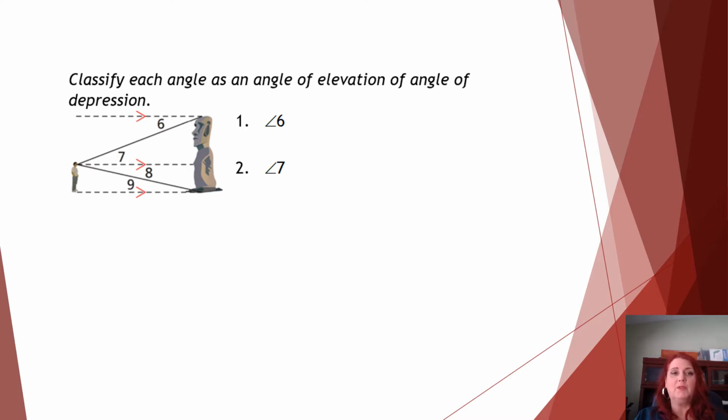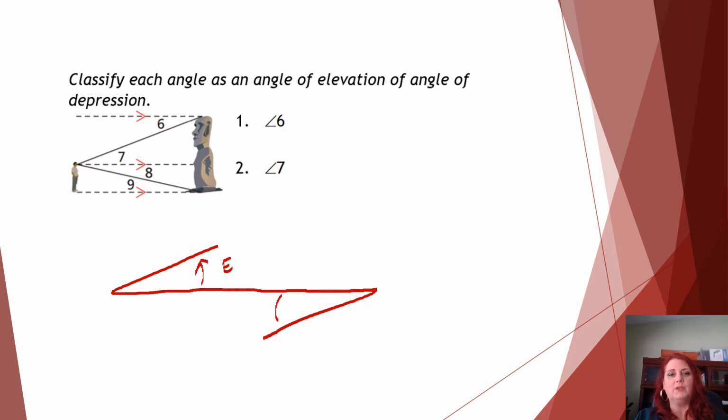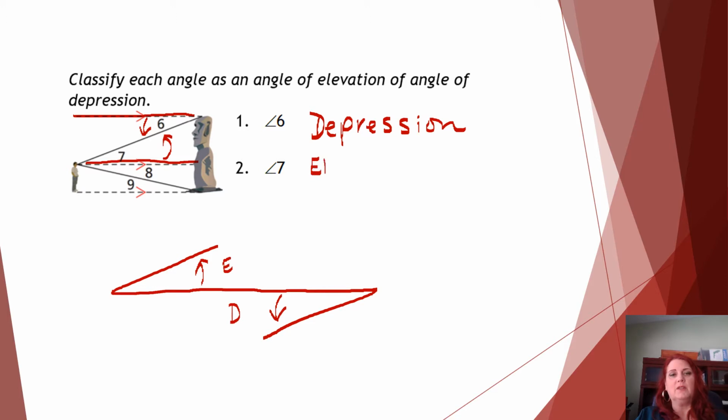On numbers 1 and 2, they ask us to classify the angle as either an angle of elevation or depression. So those come off of horizontal lines. If it goes up from the horizontal line, it's an angle of elevation. If it goes down from the horizontal line, it's an angle of depression. So angle 6 is made with this horizontal line and it goes down. So that's a depression. Angle 7 is from this horizontal line and it goes up. So that is an angle of elevation.